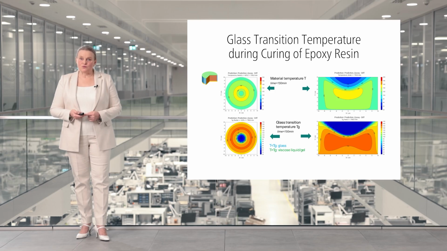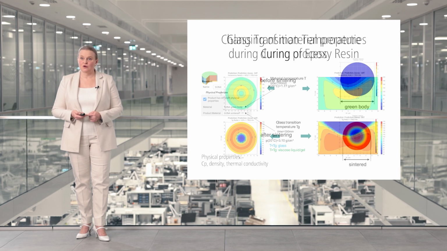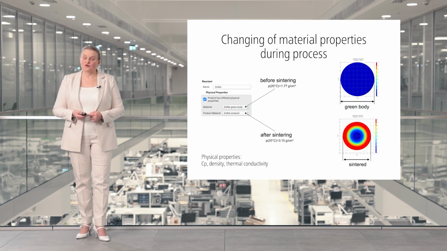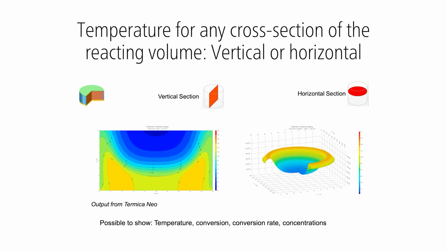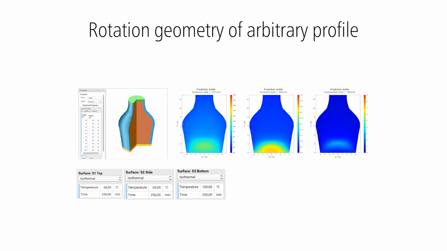They can also be special values for special reactions. For example, the glass transition temperature for curing reactions with diffusion control, or the change in the bulk dimensions for sintering processes. The results can be presented in 2- or 3-dimensional views, as well as colored cross-sections for directions and position selected by the user.